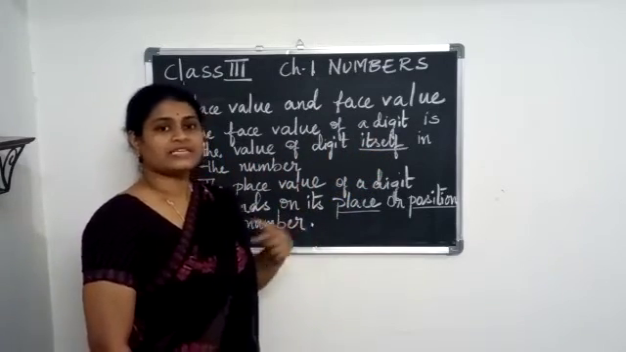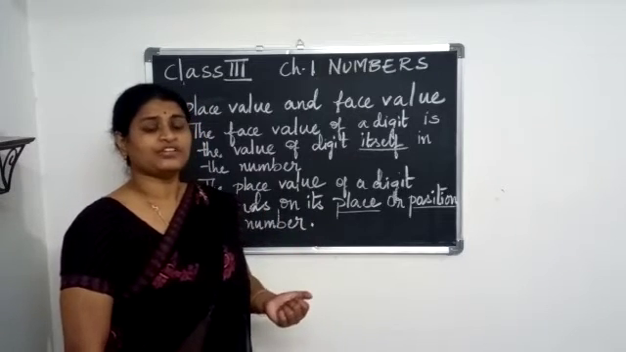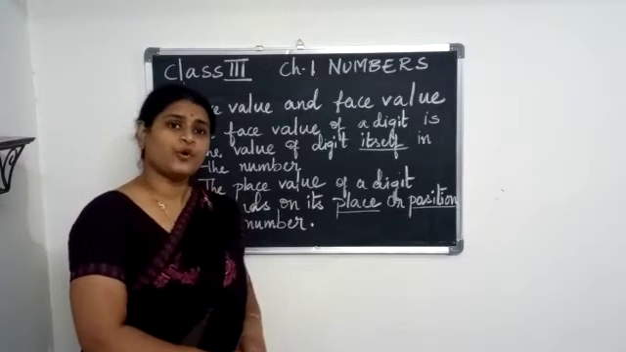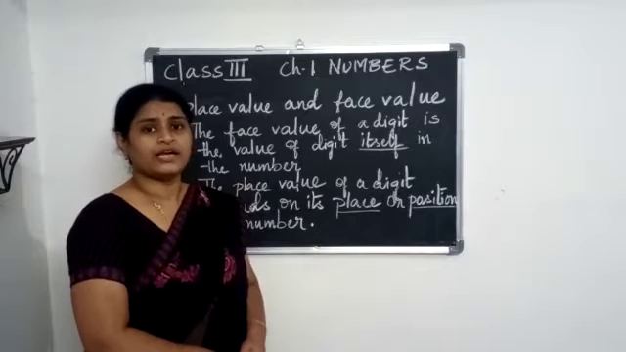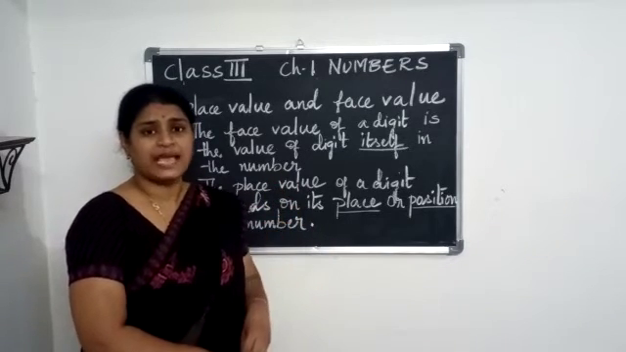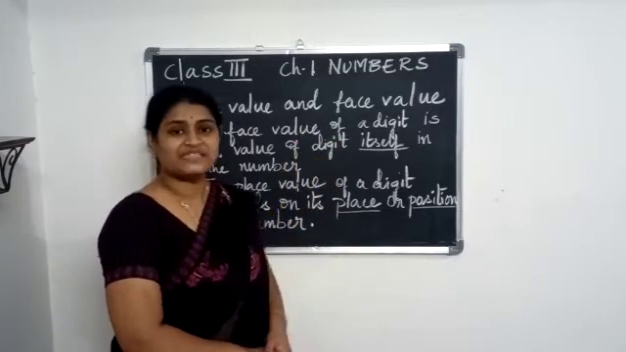So, as I was telling you the story of Rohan, the face value remains the same. At home also he is called Rohan. When he goes to school also he is called Rohan. So, he remains the same. The value remains the same. The person remains the same. So, that is nothing but face value.